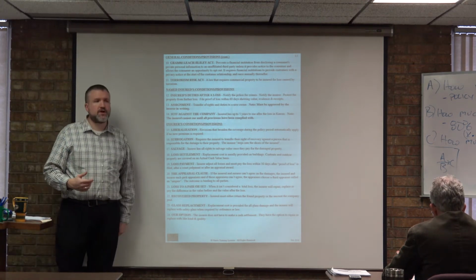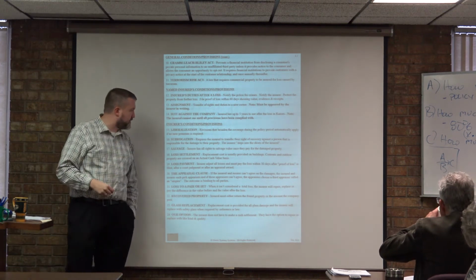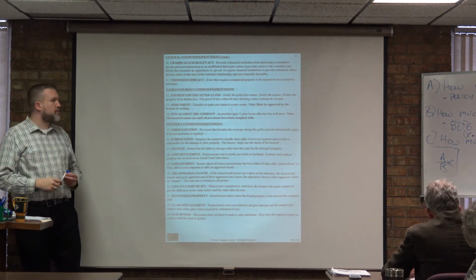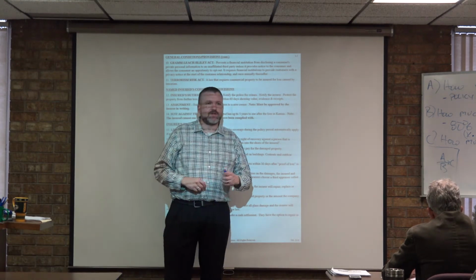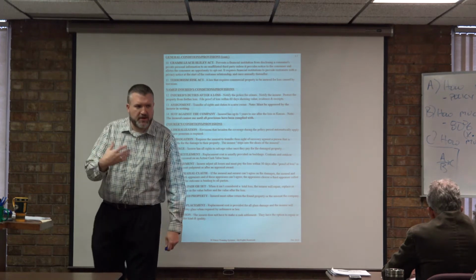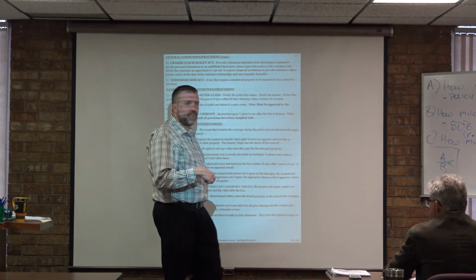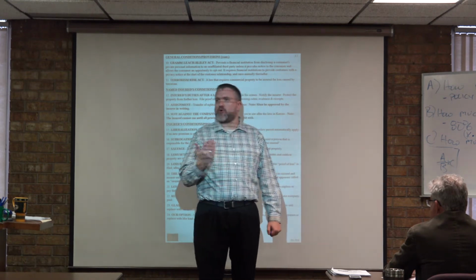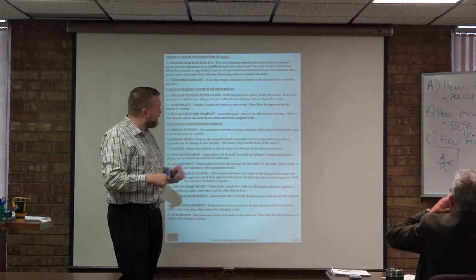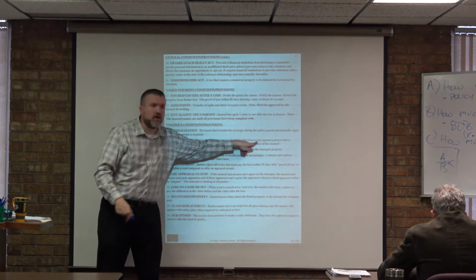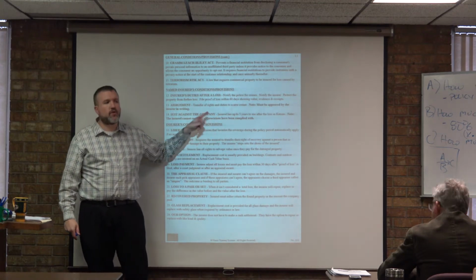Also need to be familiar with this term, subrogation. Requires the insured to transfer their right of recovery against a person that is responsible for damage to their property. The insurer steps into the shoes of the insured. So let me ask you this. If someone were to damage my property, would I have the right to sue them for that? Yeah, of course I do. If someone damages my property, I've got the right to go after that person. I've got the right to recover money from them. So when you say right of recovery, basically what you're saying here is you have the right to sue.